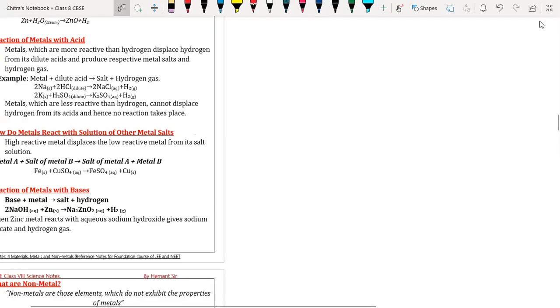Now we are going to take the reaction of potassium with sulfuric acid. What does AQ mean? They have given AQ in brackets after the formula. AQ means aqueous. If you add salt in water, that solution is called an aqueous solution of sodium chloride. Aqueous solution of NaCl, aqueous solution of salt.